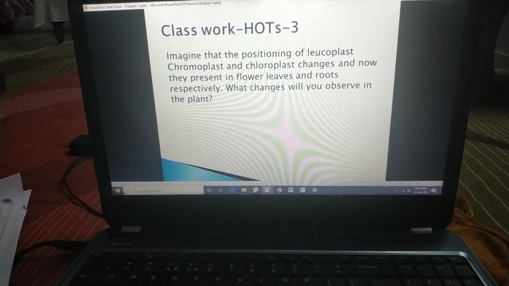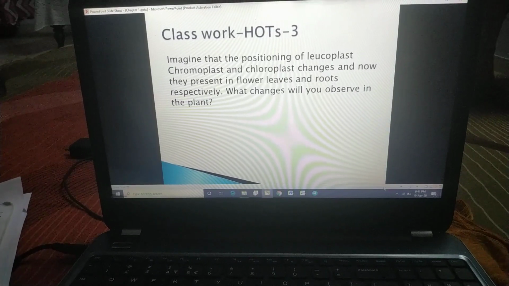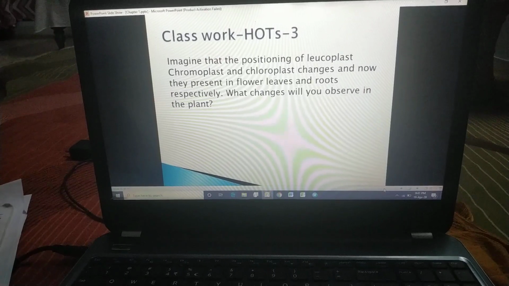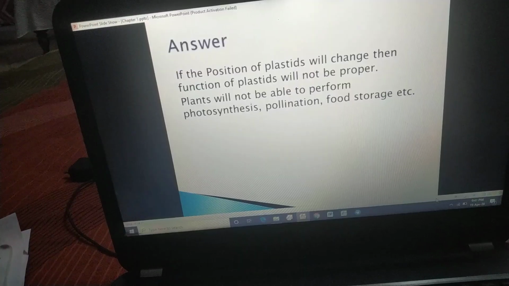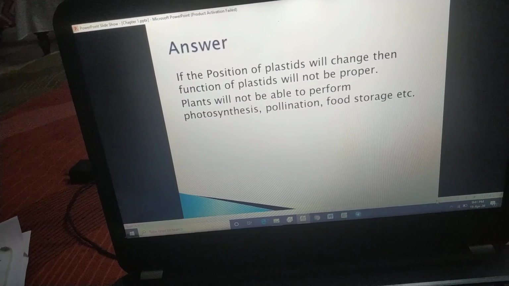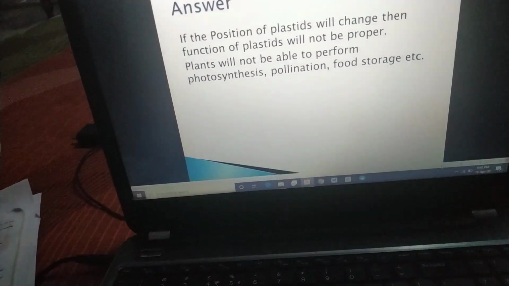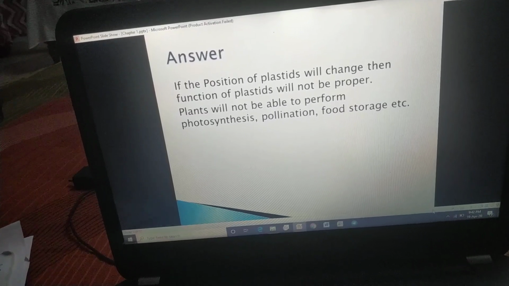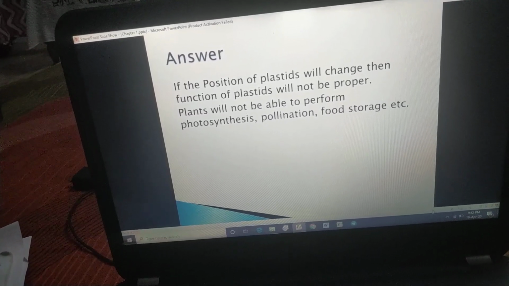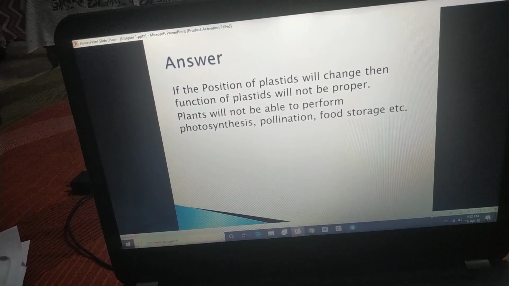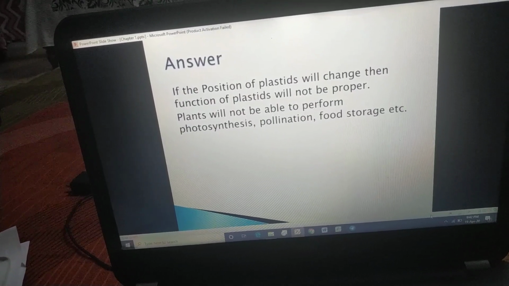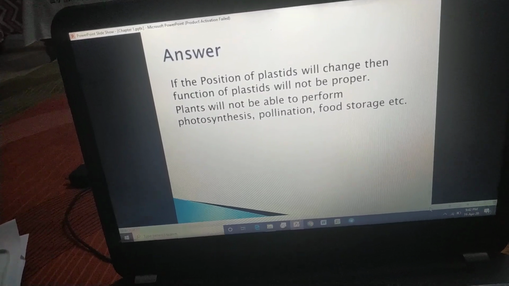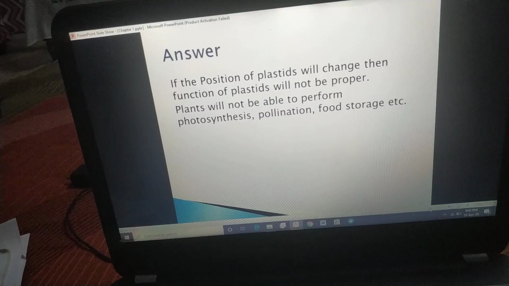This is just an explanation of this answer, and I think you people are able to write the answer on your own. Still, I am going to give you some language. Now write down the answer. If the position of plastids changes, then the function of plastids will not be proper. Plants will not be able to perform photosynthesis, pollination, food storage, etc.